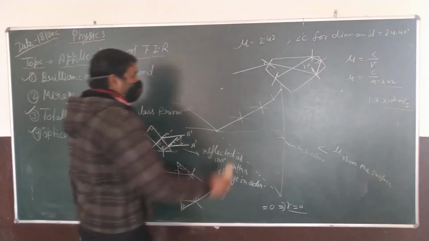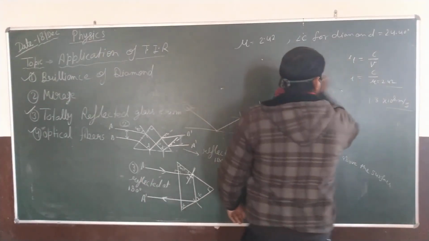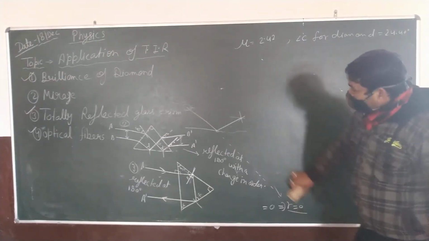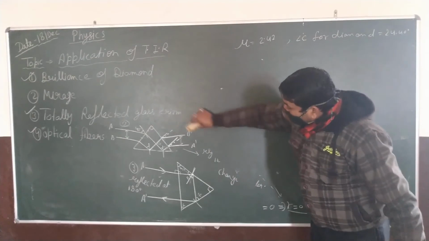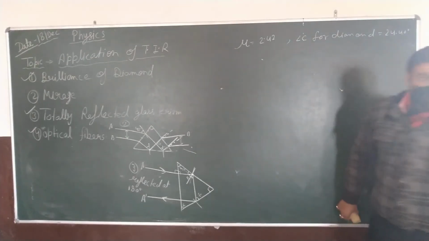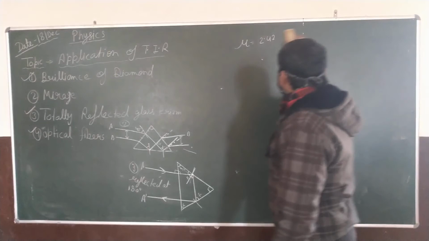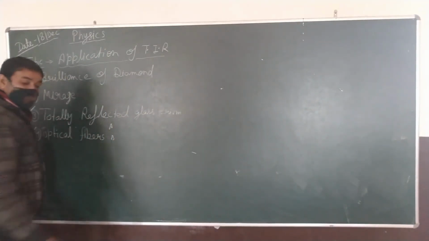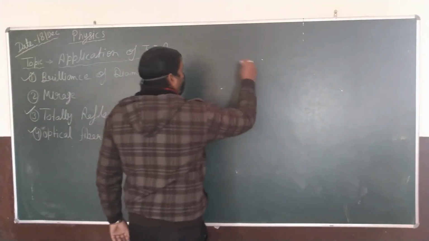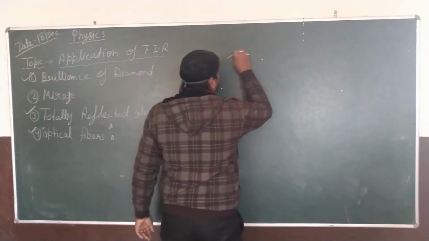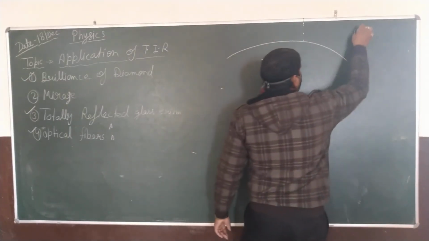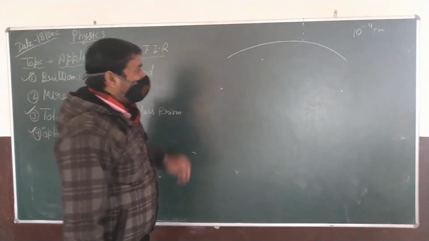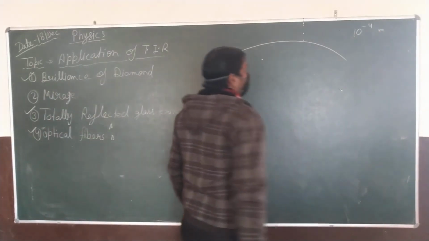Next is optical fiber, and it is a very important phenomenon. Okay. An optical fiber is a long pipe which is used to transmit the electrical signal from one point to another point. Okay, these are strong, and these are very fine pipes with a diameter of 10 to the power minus 4 centimeter. Okay, this is the diameter of the optical fiber, 10 to the power minus 4 meter.